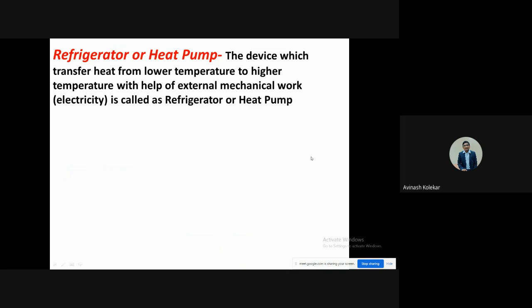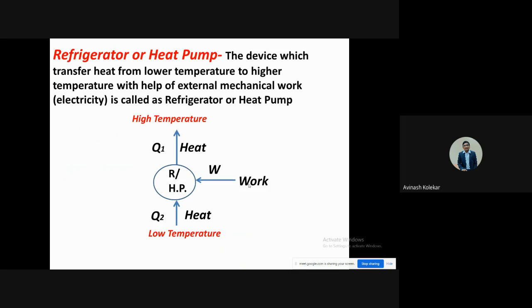Okay, so the refrigerator and heat pump definition: you can say that a device which transfers heat from lower temperature to higher temperature with the help of external mechanical work is called a refrigerator. So when you are transferring heat from low temperature to high temperature, that is called a refrigerator or heat pump. See, in both cases, the working principle is the same, only the application is different. Once again, refrigerators and heat pumps work on the same principle. Components are the same, only the applications are different.